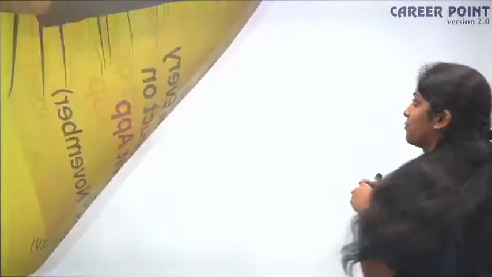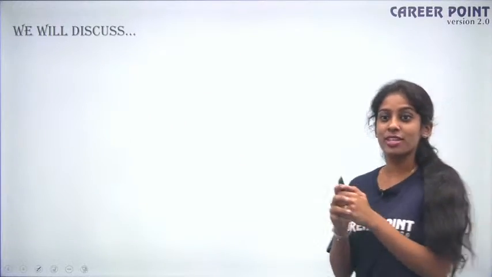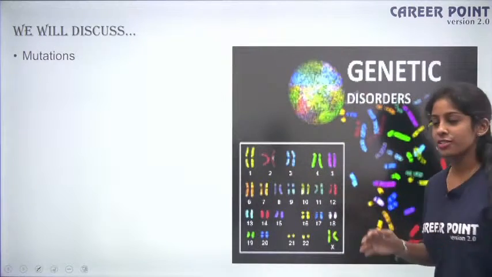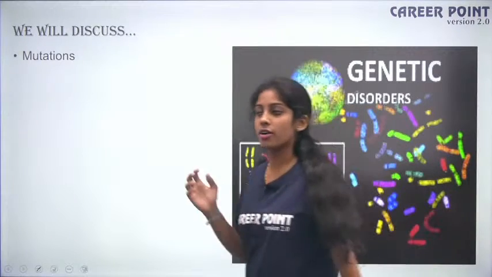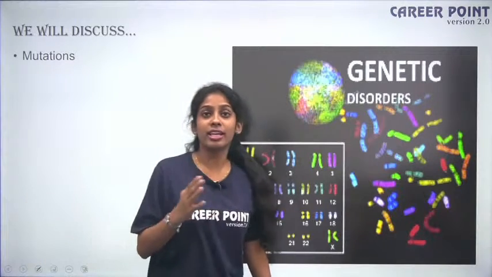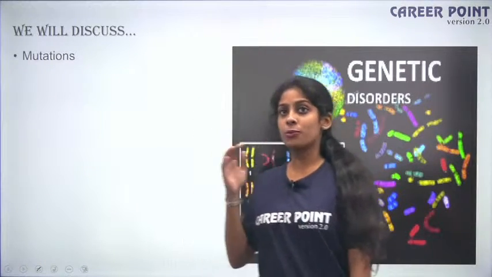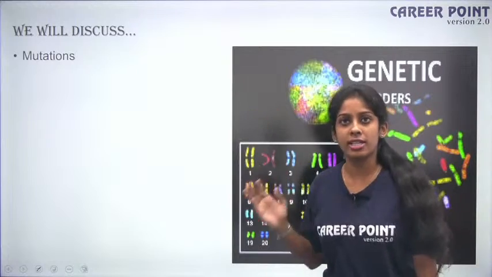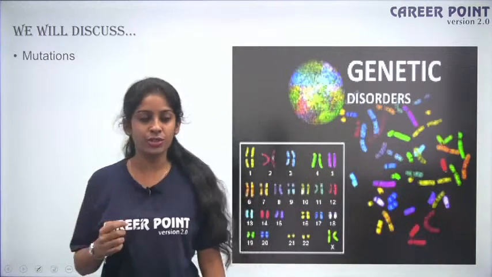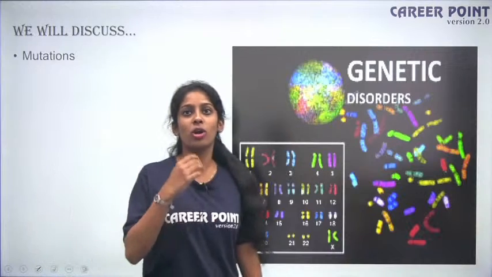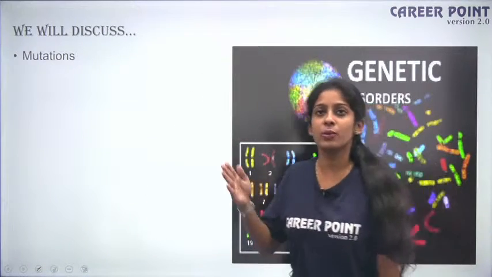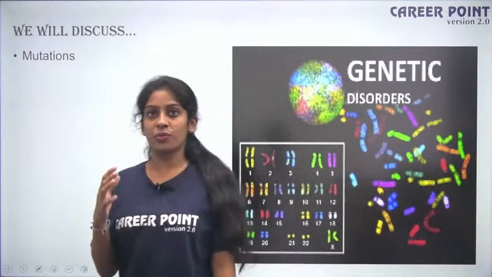Okay, fine. So today, what are we going to talk about? What is the agenda for today? We're going to talk about mutation. In the last lecture, we were talking about the chromosomal theory of inheritance, right? We spoke a lot about genetic linkage and recombination, and we stopped with mutation. Today we will kickstart from there. I will tell you what mutation is again. There are various types of mutations. How does each mutation work? What is the logic behind that mutation? What are the causes? What are the consequences of these mutations? All that is what we're going to see today.